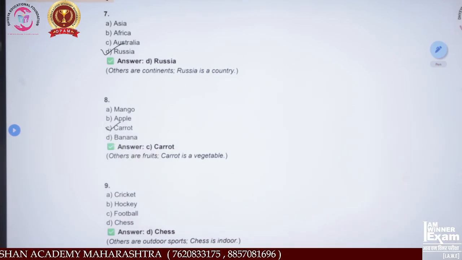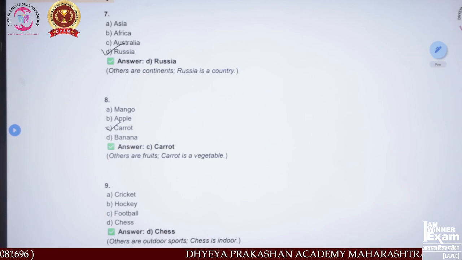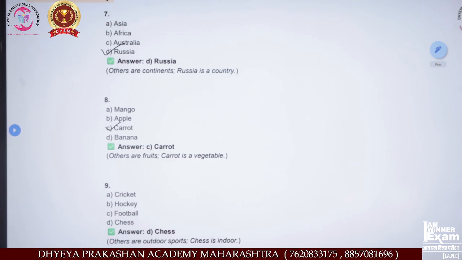Next question 9. Option A cricket, B hockey, C football, D chess. Can you tell me which is the odd one out? Option A, B, C or D? Can you take a guess fast?